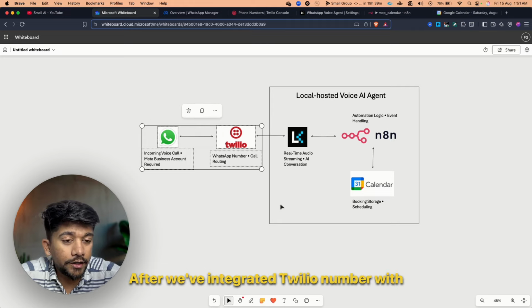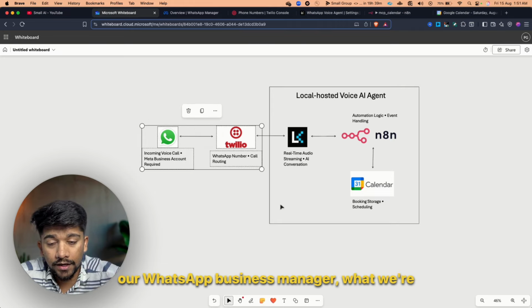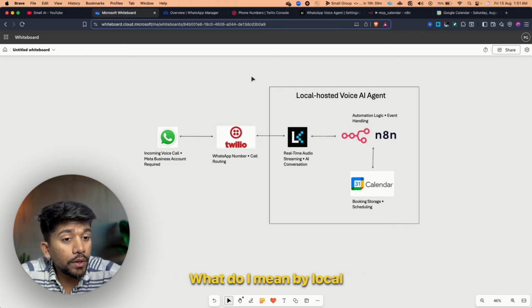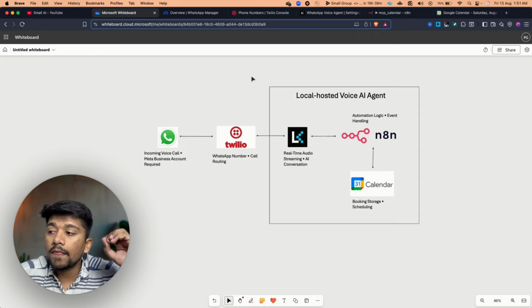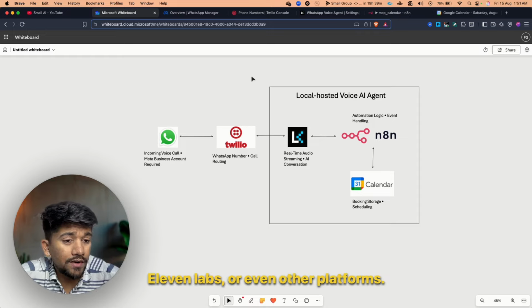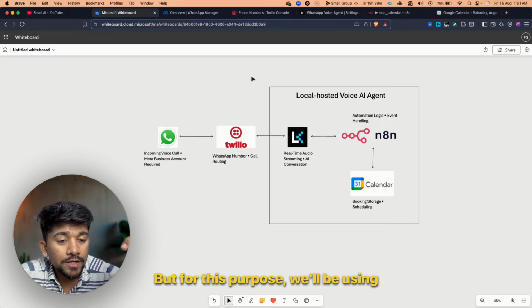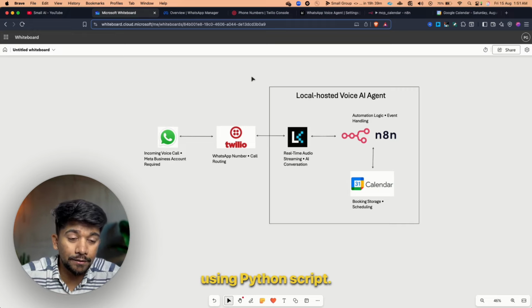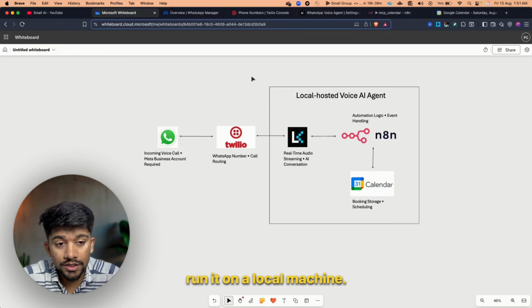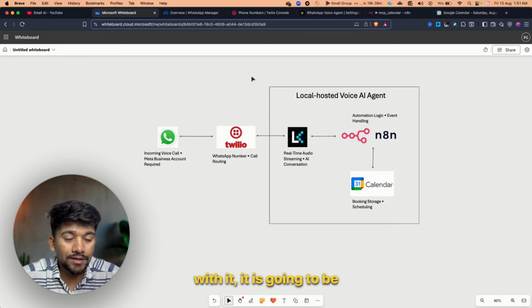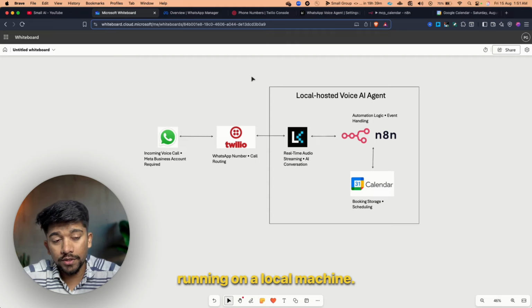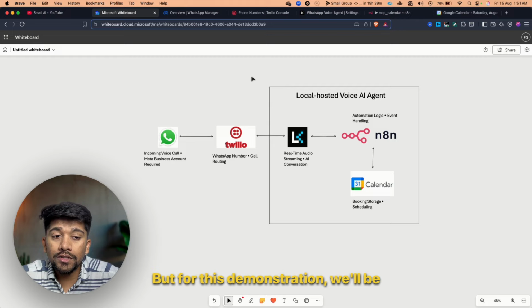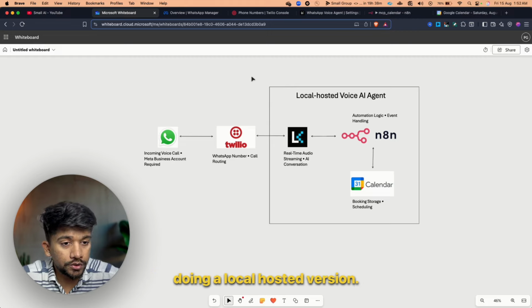After we've integrated the Twilio number with our WhatsApp Business Manager, we're going to create a local hosted voice AI agent. What do I mean by local hosted voice AI agent? You can use Vapi, 11 Labs, or even other platforms, but for this purpose, we'll be using LiveKit to create our own voice AI agent using a Python script, and we're going to run it on a local machine. So whenever anyone interacts with it, it is going to be running on a local machine. Of course, you can host it on a cloud server using a VPS, but for this demonstration, we'll be doing a local hosted version. Perfect.